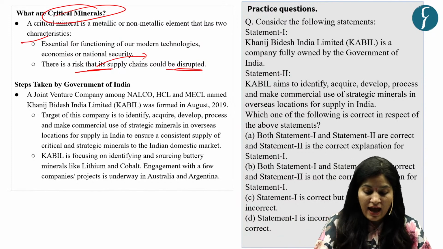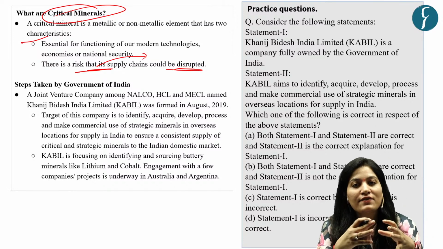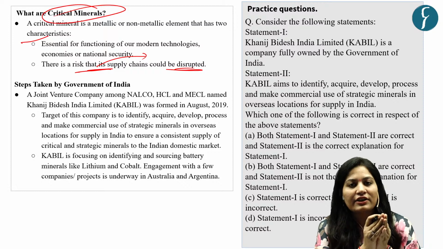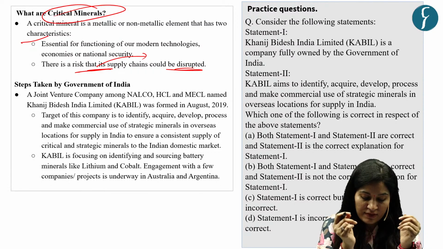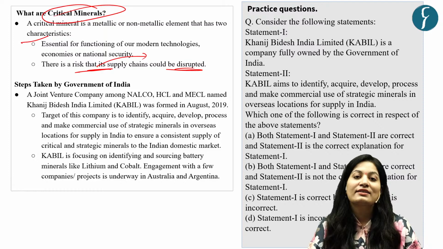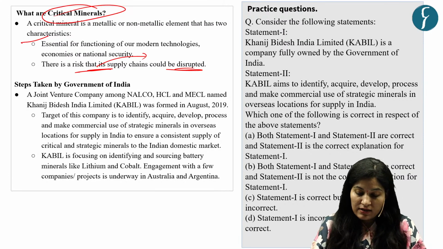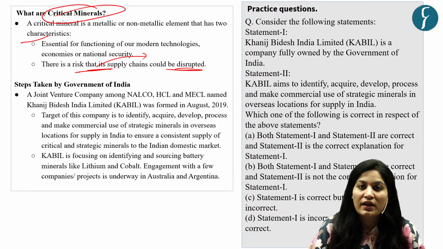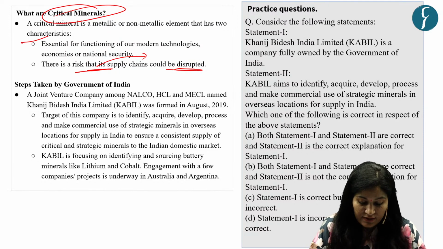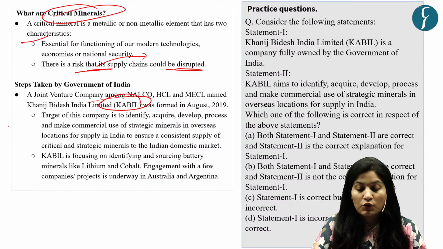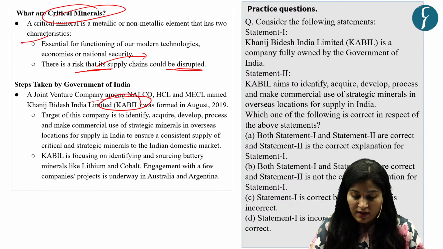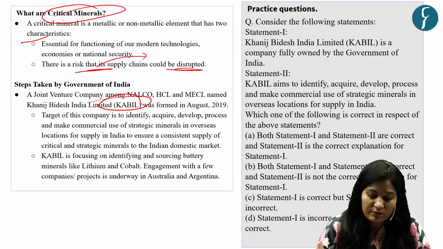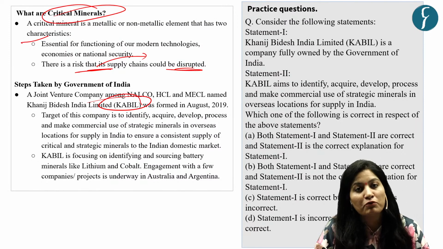Different countries can create their own list, and mostly graphite, lithium, cobalt will be included in these critical minerals. And the government has taken various initiatives. Because of paucity of time, we have taken the important one, that is KABIL, and our question is also based on the same. The rest of the information about different initiatives we have provided in our PDF.